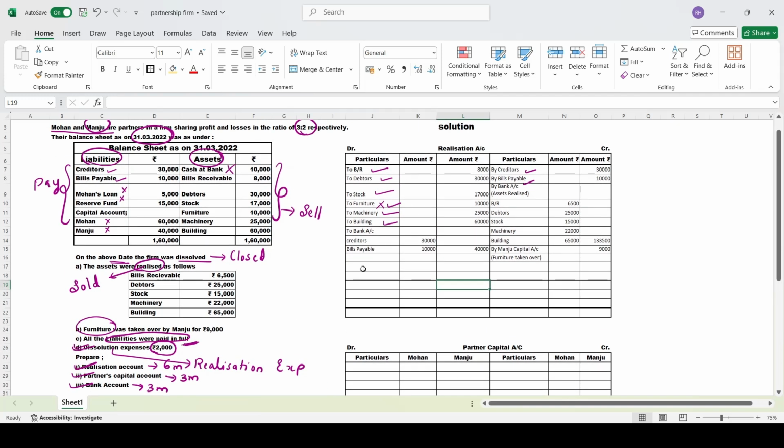Payment will be done on the debit side only. Below that you just write it as "To bank account". We are going to pay it through the bank account only. In the bracket we'll mention it as dissolution expenses paid. How much are the dissolution expenses they have given? 2000. Directly we'll take it to the outer column, 2000. Understood? I hope you people have understood. You don't have any doubt in this.